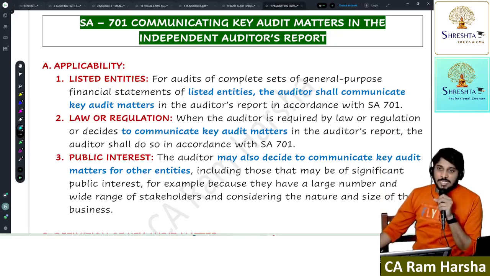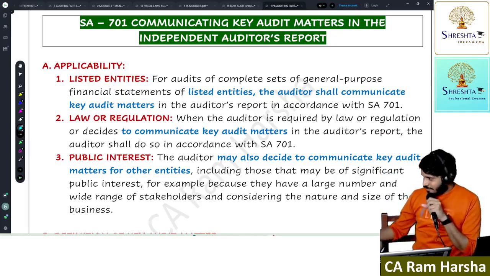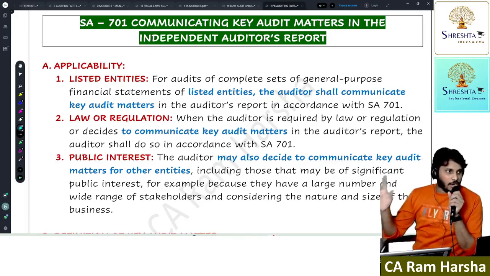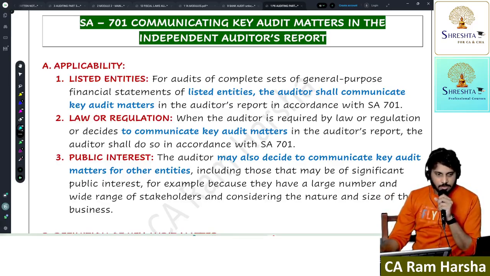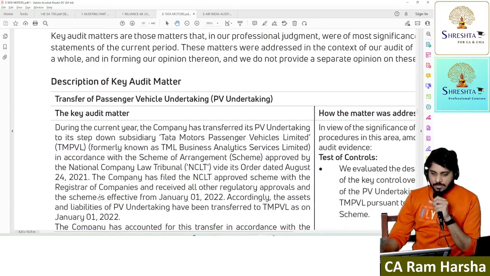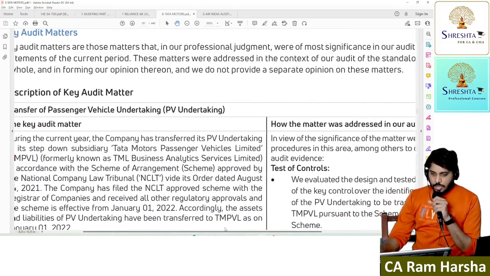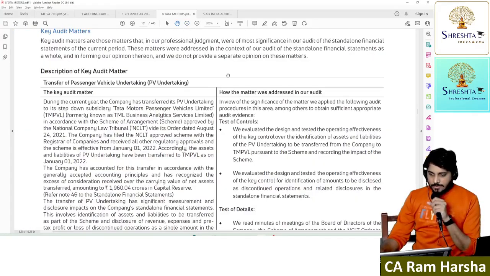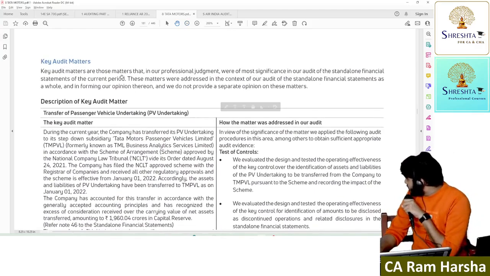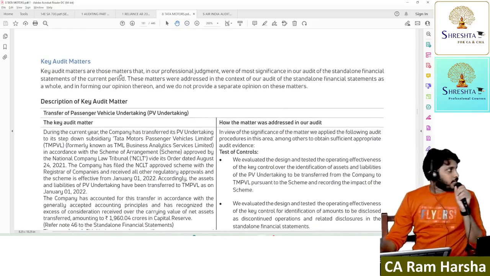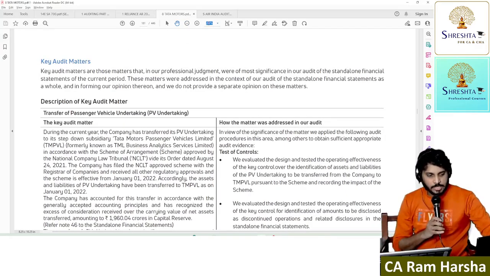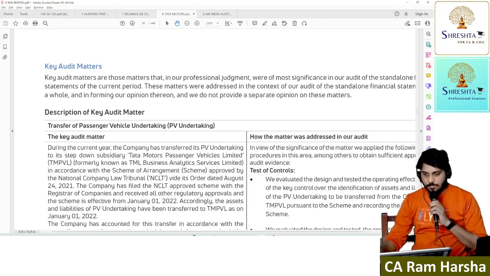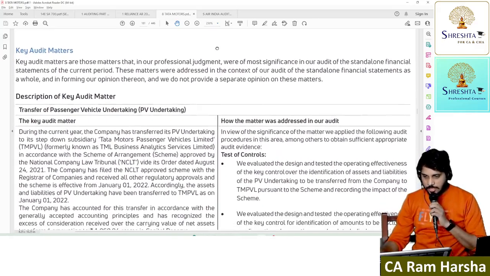The name itself says important audit matter. Key, significant, material. So important audit matter. Now we'll see one example on key audit matter. Then I think it is better to discuss. Take Tata Motors, they have given key audit matters. Okay. So what they have given here, if you check, key audit matters. Is it visible? Everyone? At the last row also. Okay. Yeah, correctly it came. Okay.